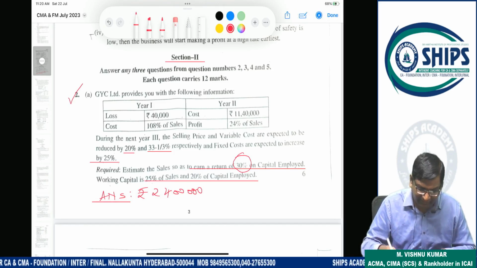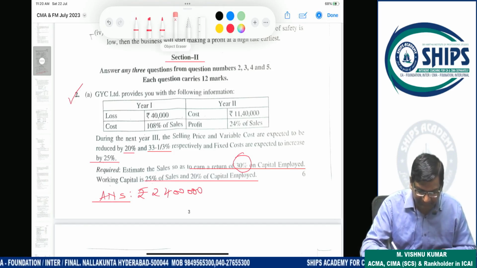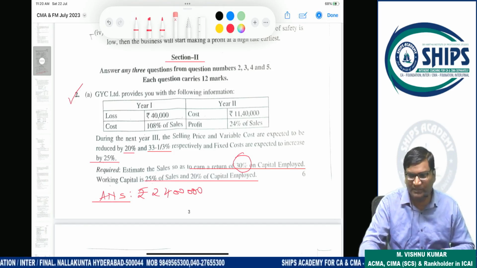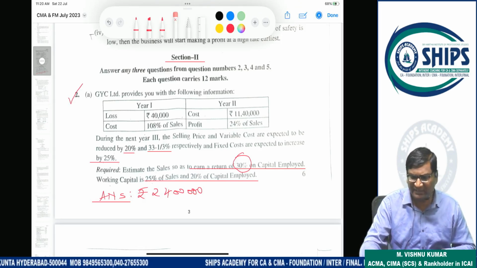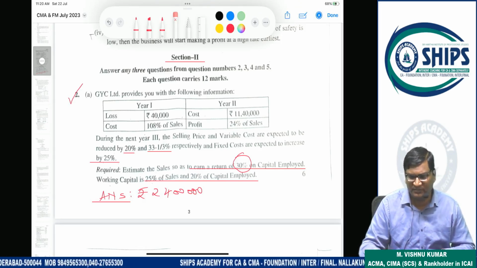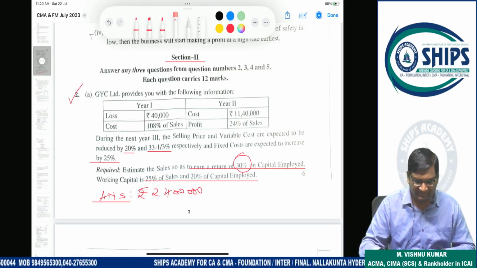The question is not very tricky. This is an important area. Any student who has conceptual knowledge of CVP analysis and ratio analysis can easily crack this question. Chaliye, now we'll start the next question.